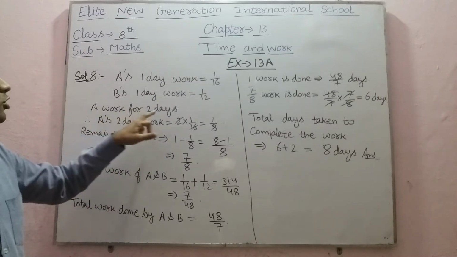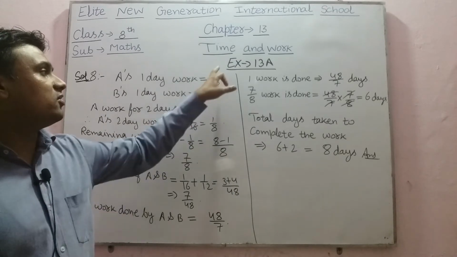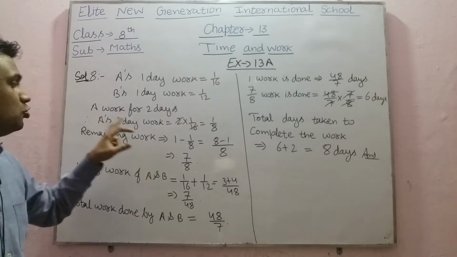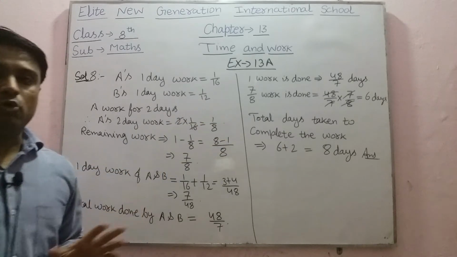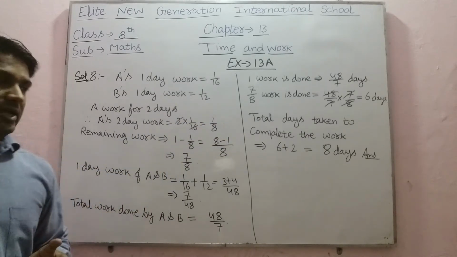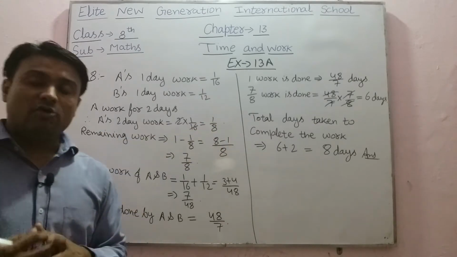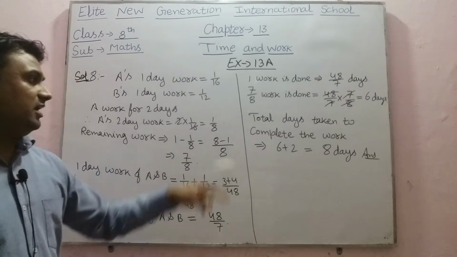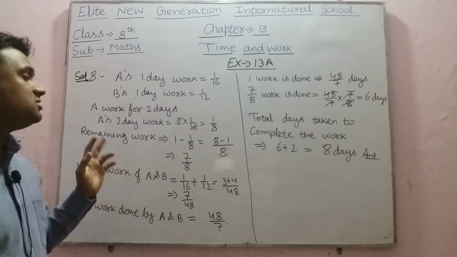Therefore A's 2 day work will be 2 into 1 upon 16, so it will be 1 upon 8. That means in 2 days A will complete 1 upon 8 of the work. Now we have to find the remaining work. If A has completed 1 upon 8 of the work, then how much work is remaining?